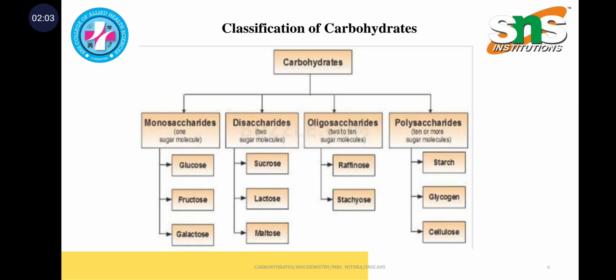So coming to the classification, it is divided into four types: monosaccharides, disaccharides, oligosaccharides, and polysaccharides. Where one sugar molecule is termed mono, two sugar molecules is called disaccharide, 2 to 10 sugar molecules is oligo, and more than 10 sugar molecules is polysaccharide. And following are the examples of that.